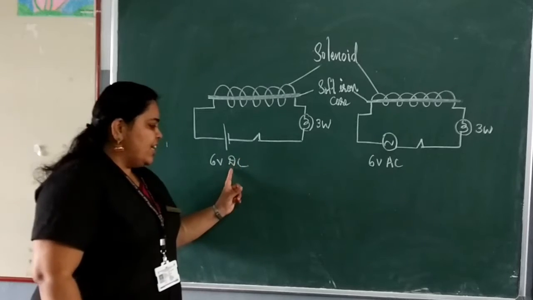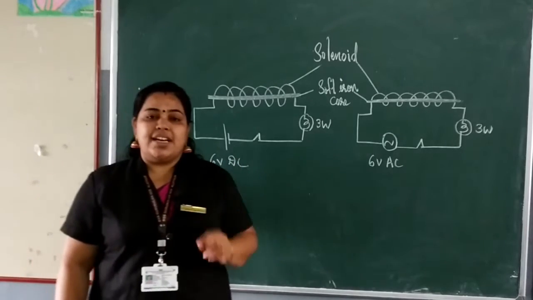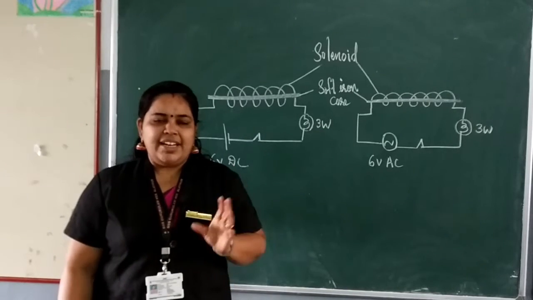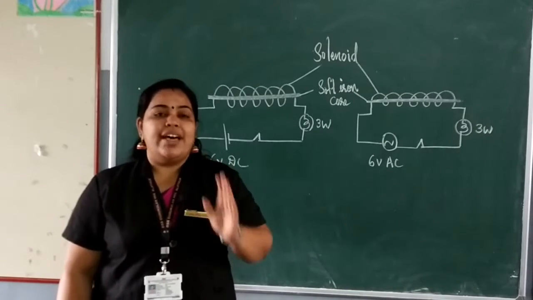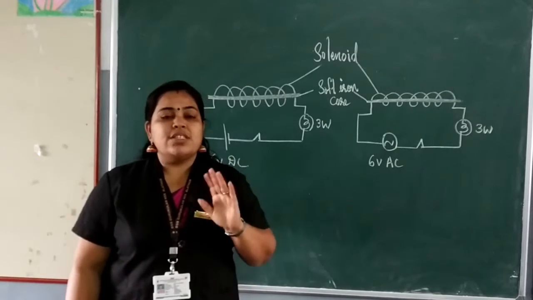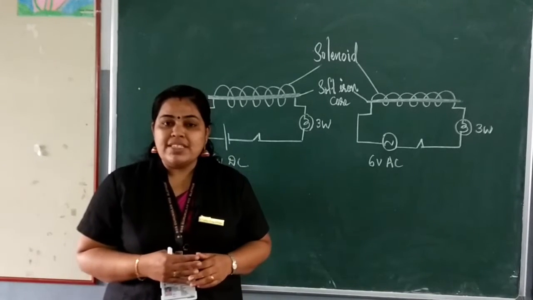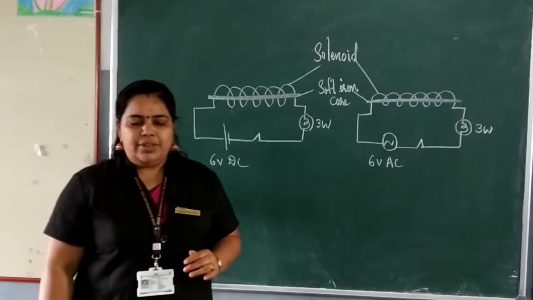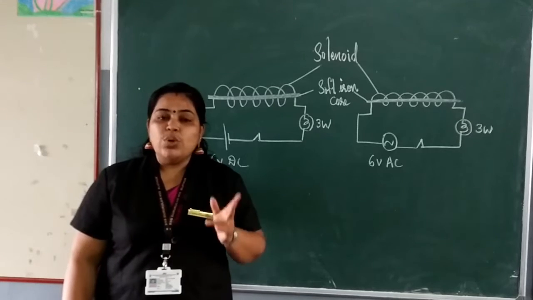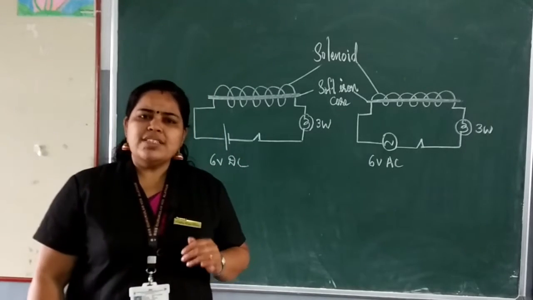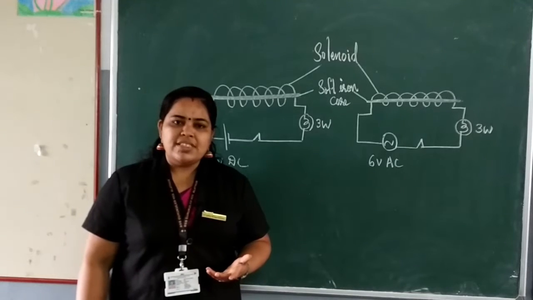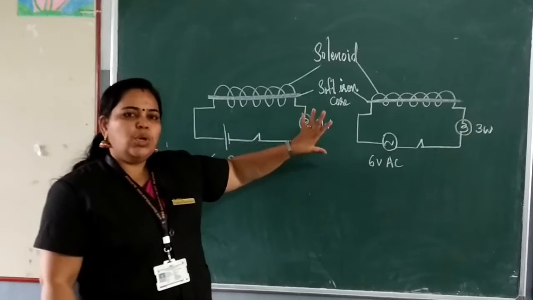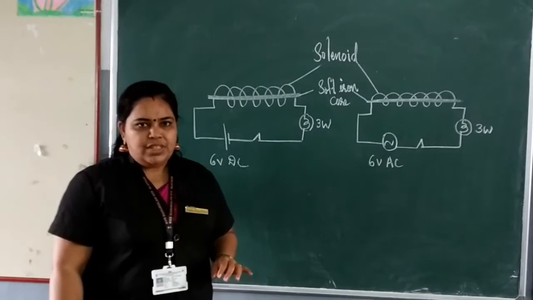What is the reason for that? Here we have connected a 6-volt DC, direct current. What is the speciality of direct current? Direct current flows only in one direction. The direction is not changing. As a result, there is no change in the magnetic field around the solenoid. So, there is no change in the magnetic field, and the bulb glows with more intensity.